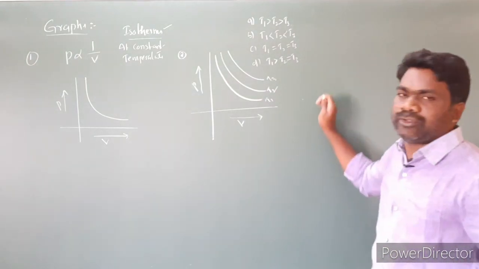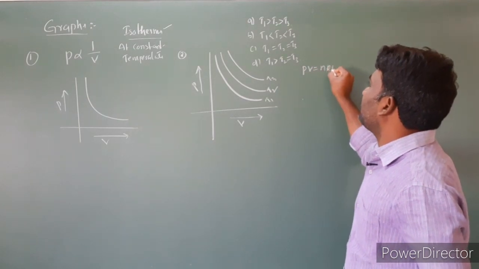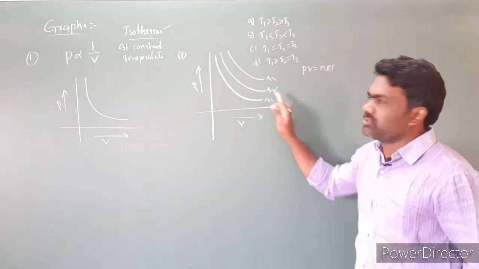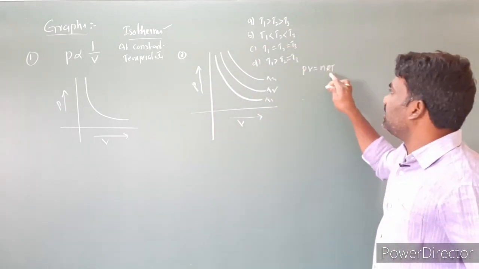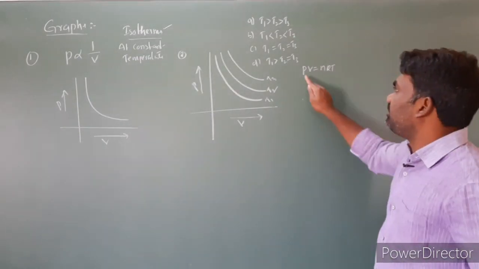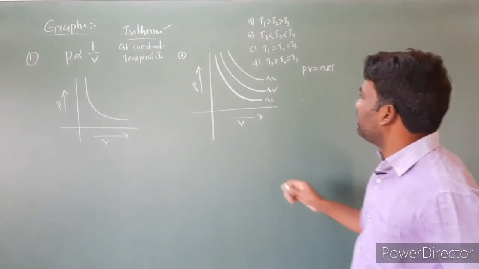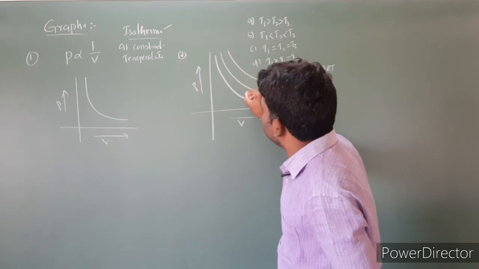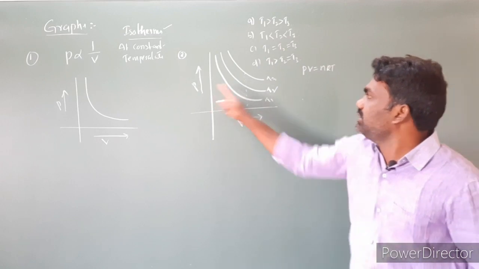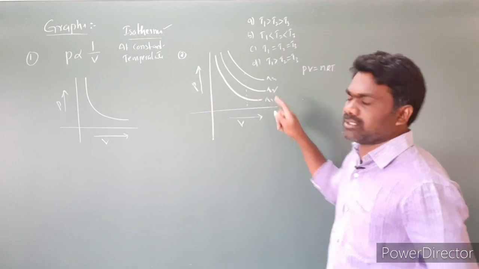For this case, we have to use the ideal gas equation, PV equals nRT, to find which is the high temperature, because in Boyle's law the temperature is constant. So we identify which is higher by using the ideal gas equation PV equals nRT. We can take pressure constant, or volume constant also. Anything you can take to identify which is the higher value. First, I am taking volume constant for understanding purposes, and we have to find the relation between pressure and temperature.